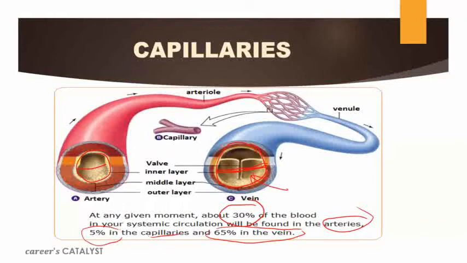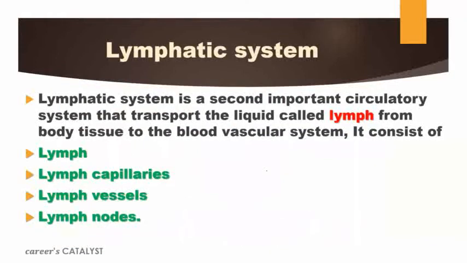Now we will talk about our next system, that is the lymphatic system. The lymphatic system is the second important circulatory system that transports a liquid called lymph. Now, why do we need this lymphatic system when we have a well-developed vascular system, that is the blood vascular system? You know what happens?